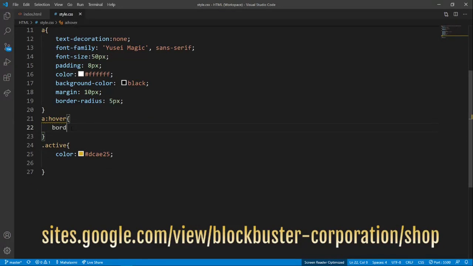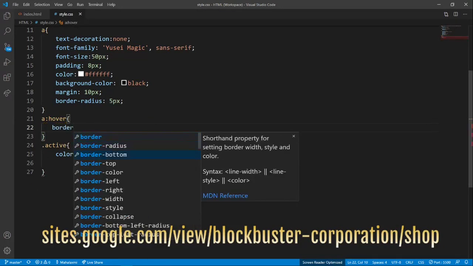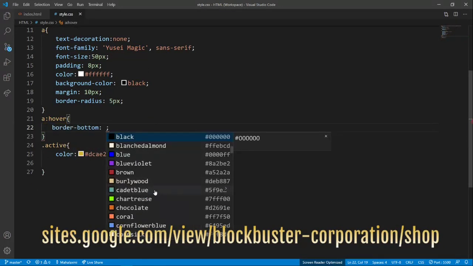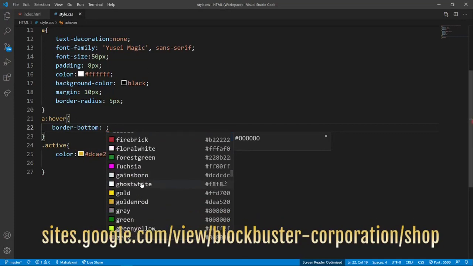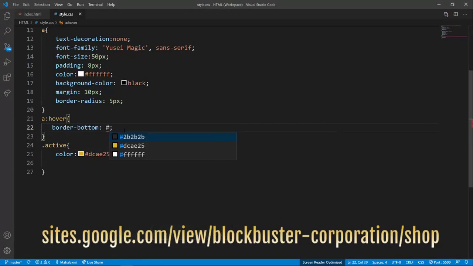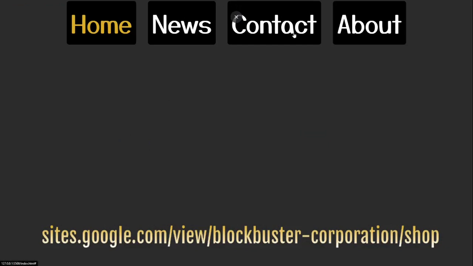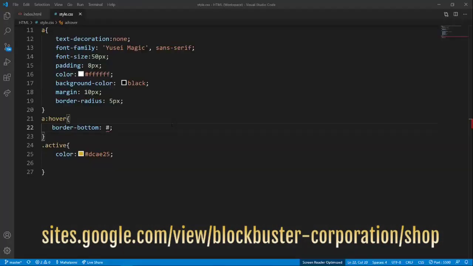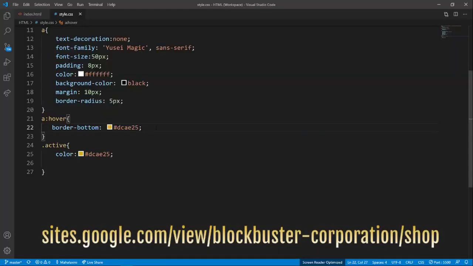I'm going to change it to border bottom. It's going to become that color, which is supposed to become BACB. I'm going to have it 5 pixels. Or maybe you can give it 10 pixels and solve it.